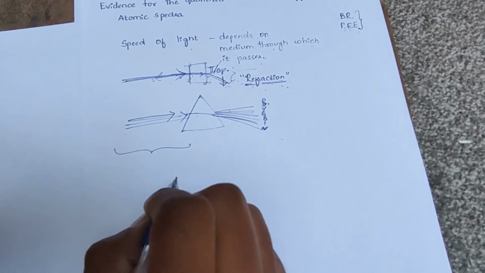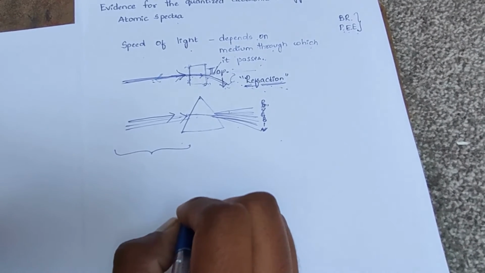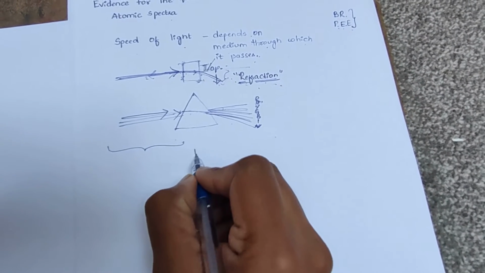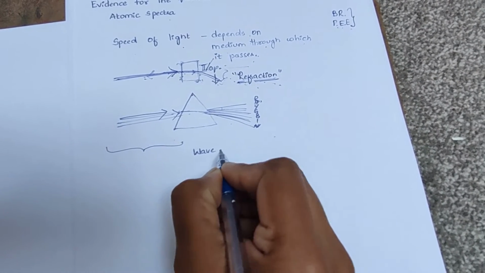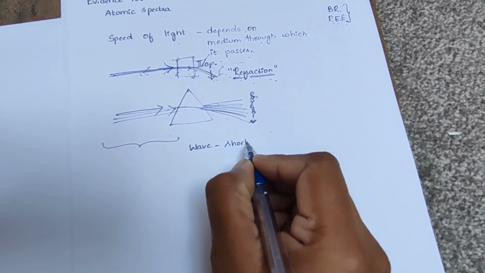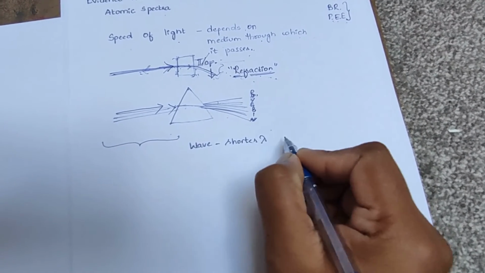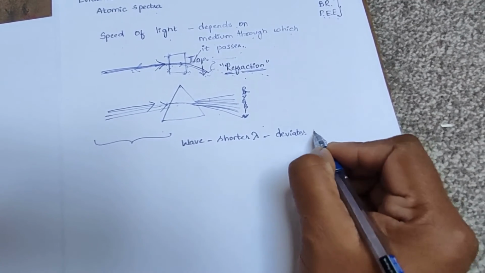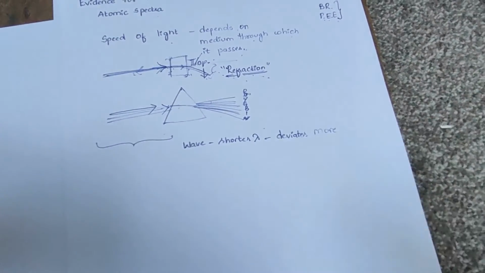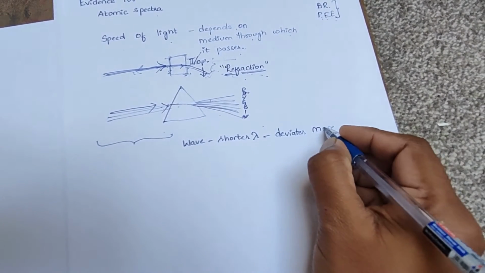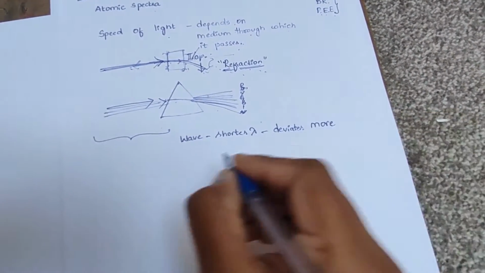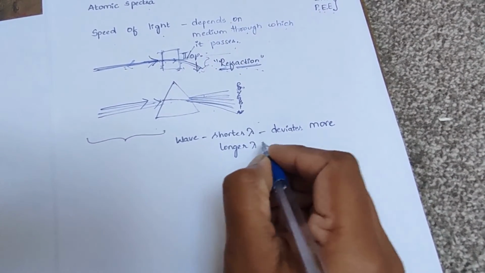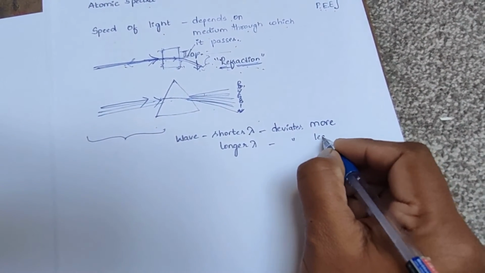When we observe this, we can also note that wave with shorter wavelength deviates more, and wave with longer wavelength deviates less.